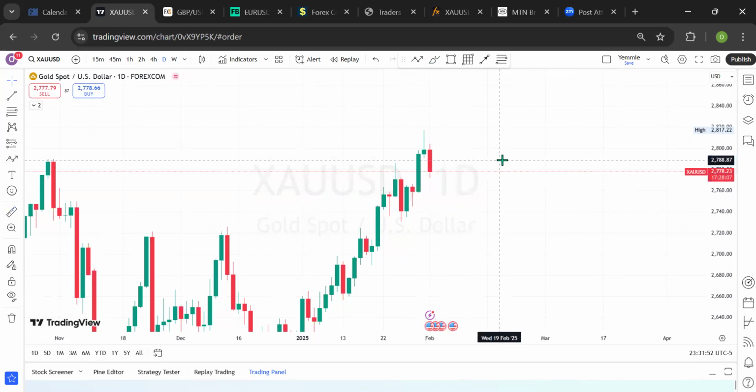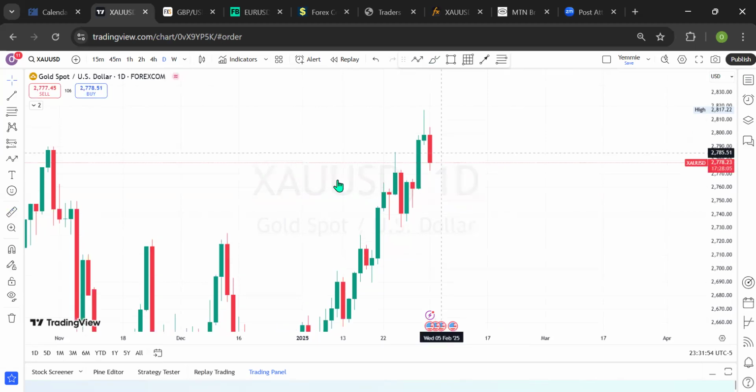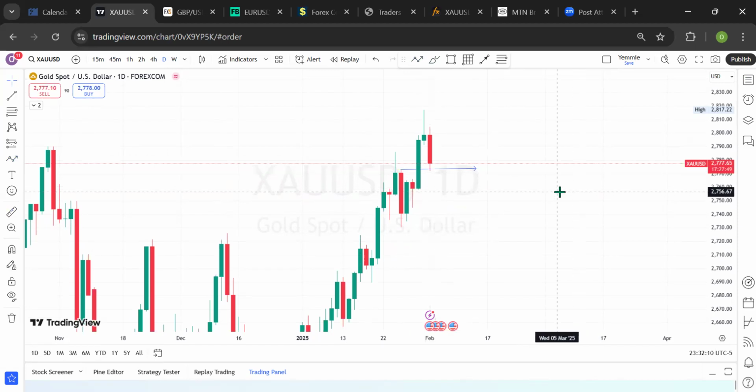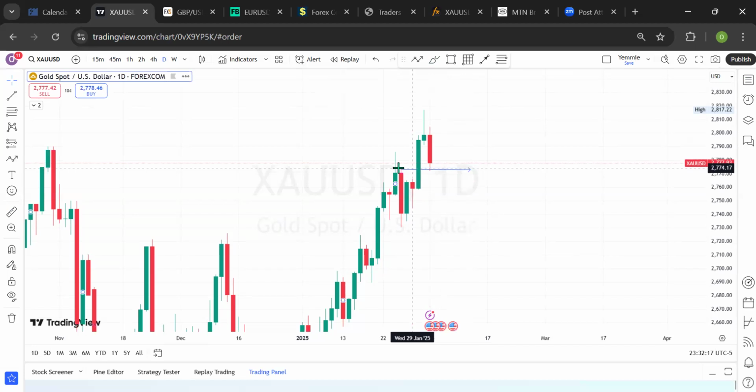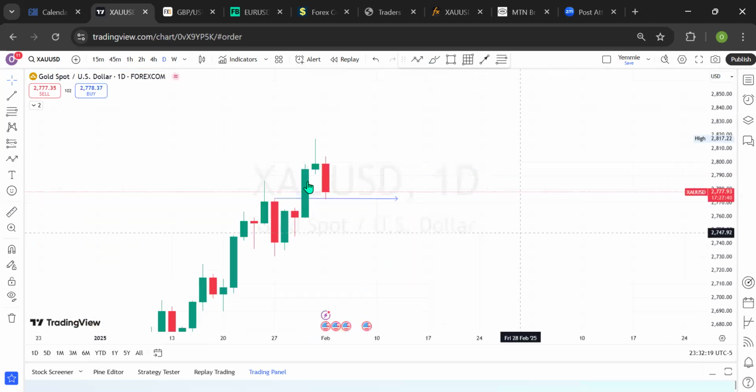So what we're expecting now is to see further downward momentum in this market, because as a matter of fact, gold has actually hit a level that I was expecting it to get to. It has hit this level here at 2777. Okay, I'll be expecting a buy from this price level though. From where it has hit here, I'll be expecting a buy. I was expecting to sell to this price level, and checking it now clearly, it has actually gotten there and it's been retracing from there. So this has already started with a bullish momentum.